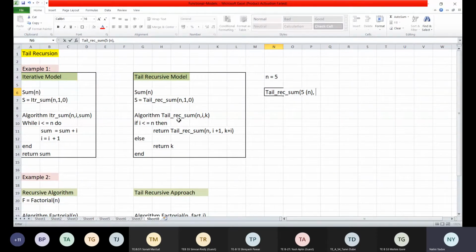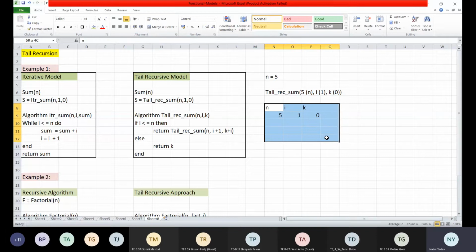Then I have I. What is the value of I? Value of I initially is 1. You can see here. And K. What is the value of K? K is 0 initially. Correct? So this is my function. So initially, look at this. N is having some value, I is having some value, and K is having some value. Initially, N is having value of 5, I is having value 1, and K is having value 0.